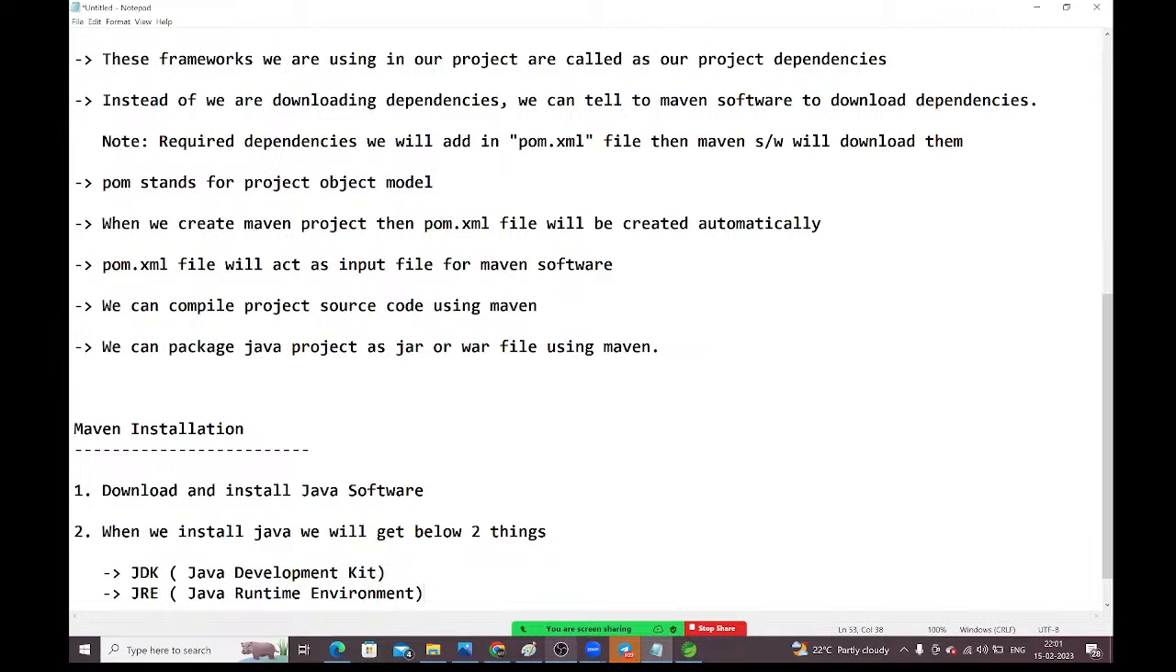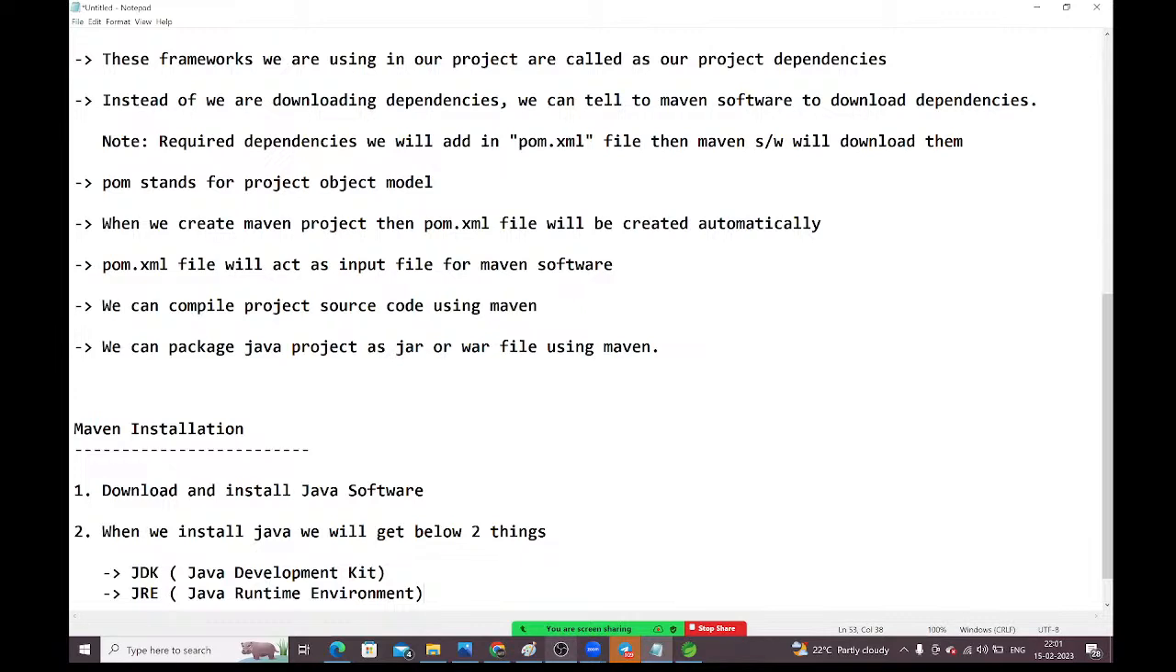Understood, guys? For creating the Java programs, we need JDK. To run the Java programs, to execute the Java programs, we need JRE. Whatever platform, whatever environment is required to run the Java programs, JRE will contain that.